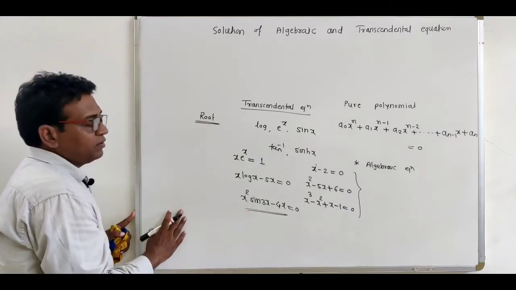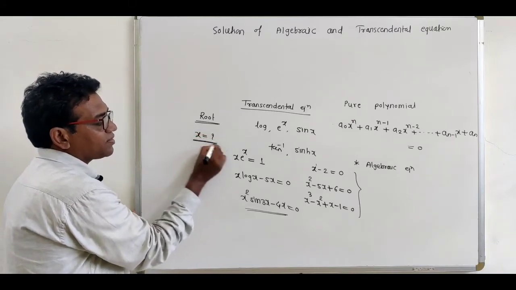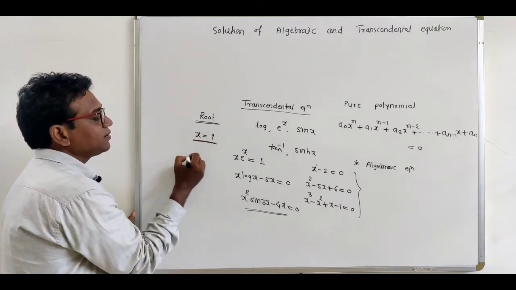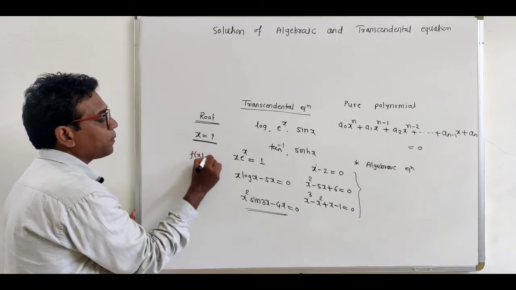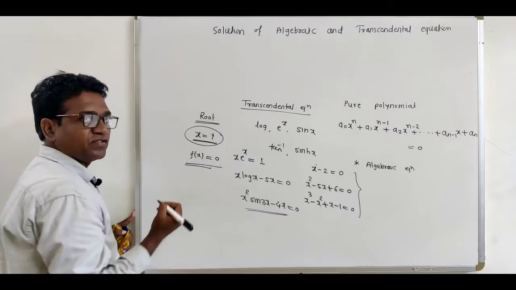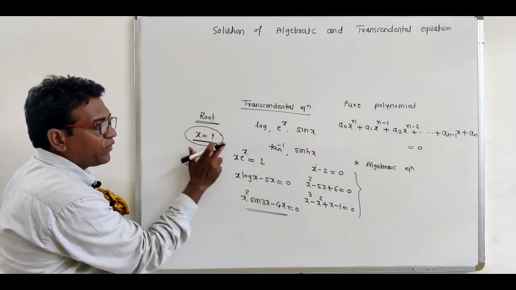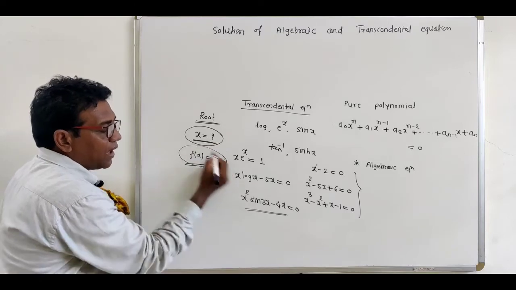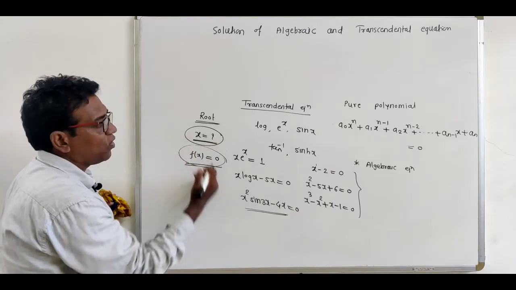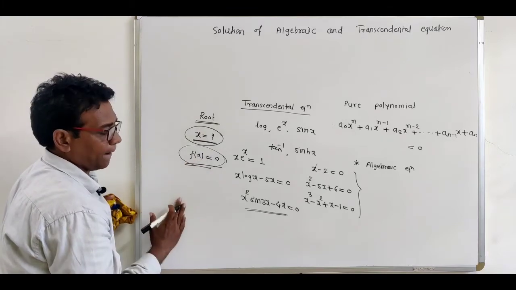The values of x so that this f(x) becomes 0, that is called the root of an equation. The values of x which make f(x) to be 0, that is called the root of equation or solution of that equation.